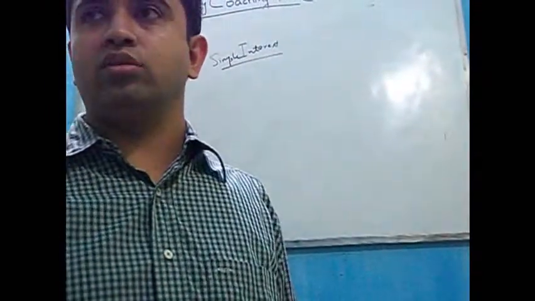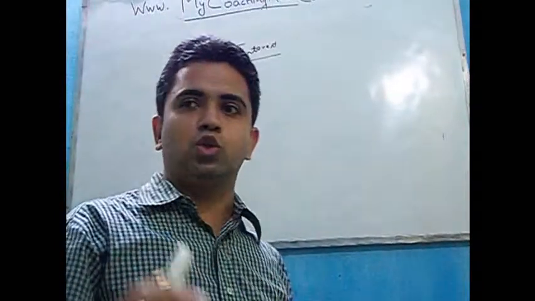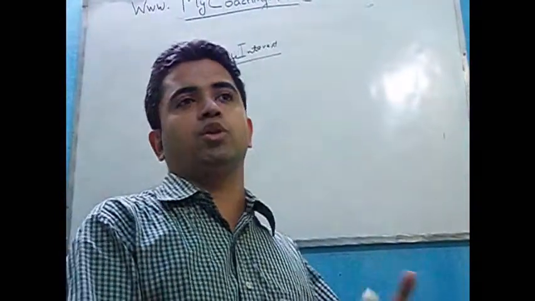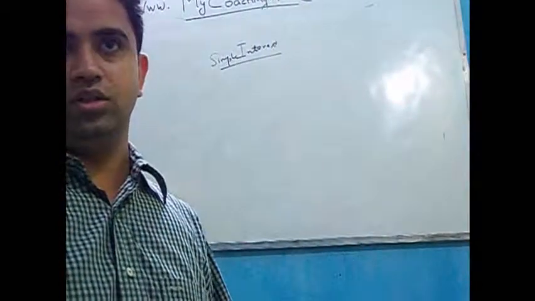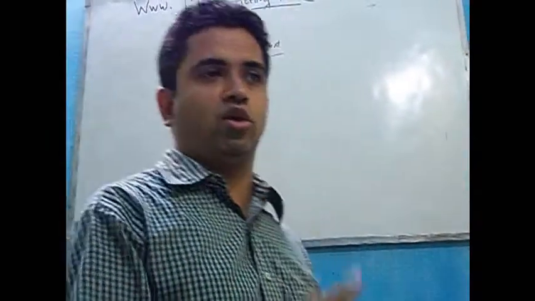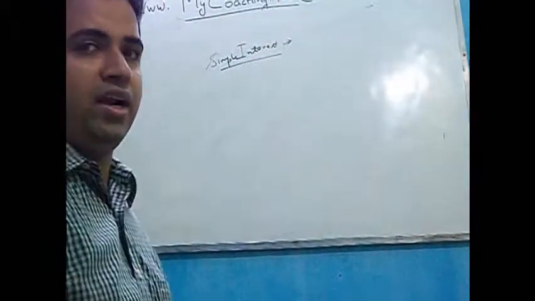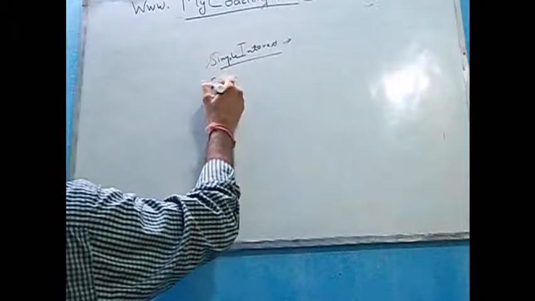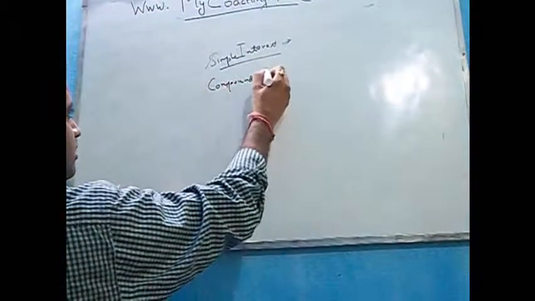Interest is the amount that the bank is paying you to compensate because you are giving something that you own to someone else. It is like giving somebody a loan. Though technically it is not called a loan, it can be called a deposit or an advance also, but that is something which gives you interest. Simple interest is one form of interest. The other form can be compound interest.